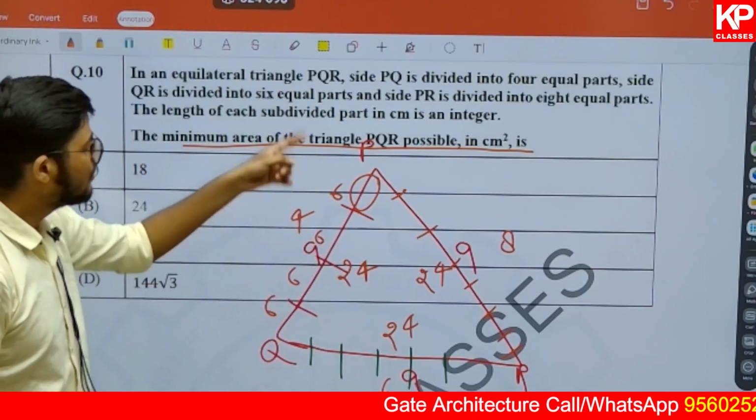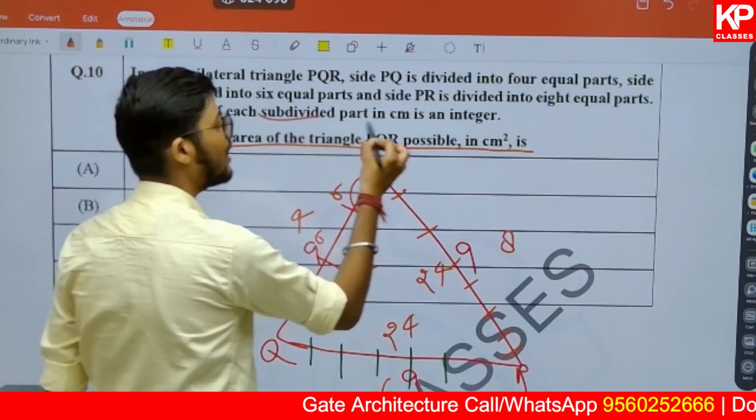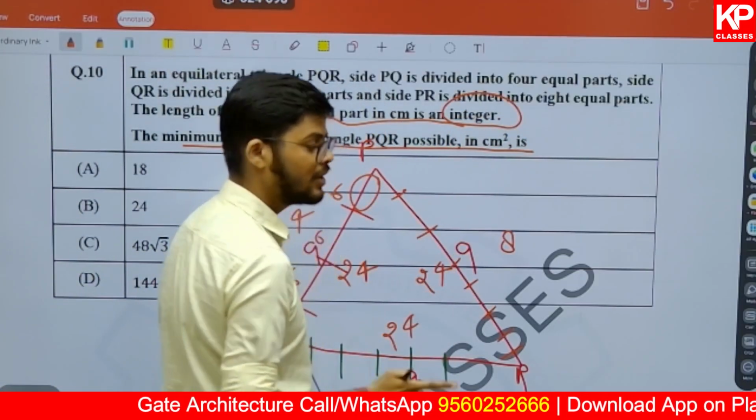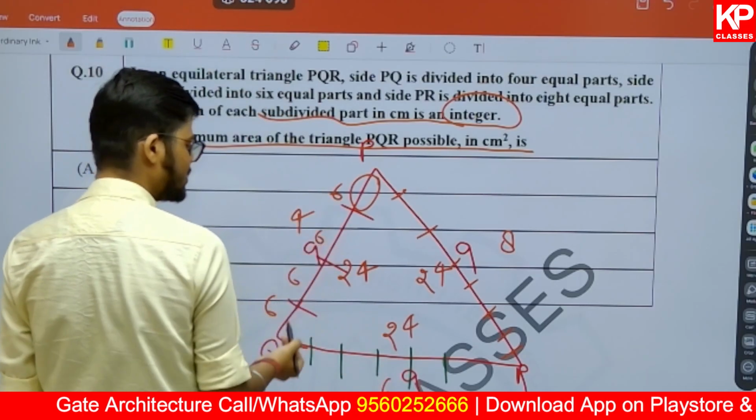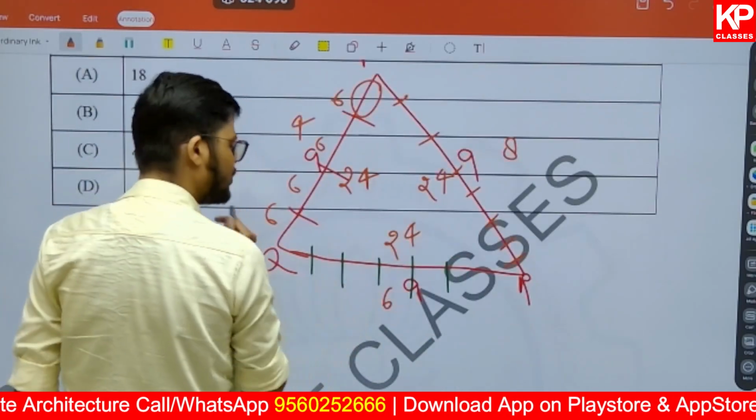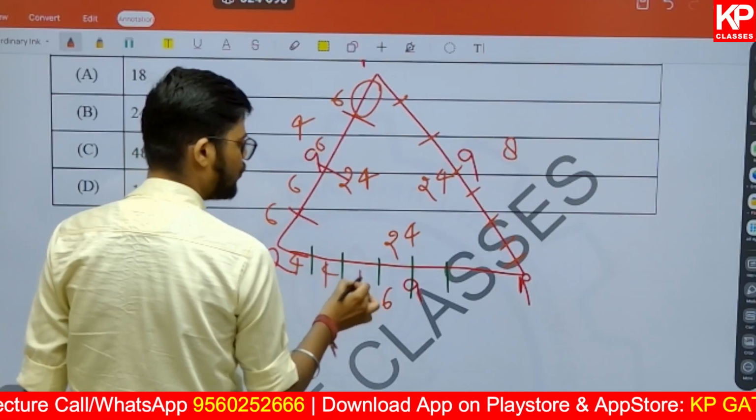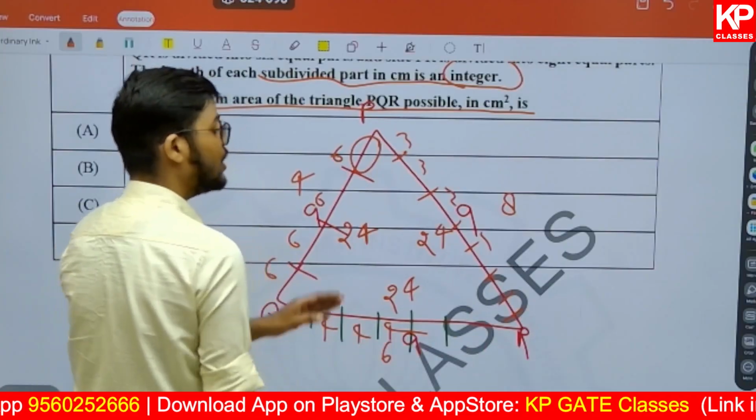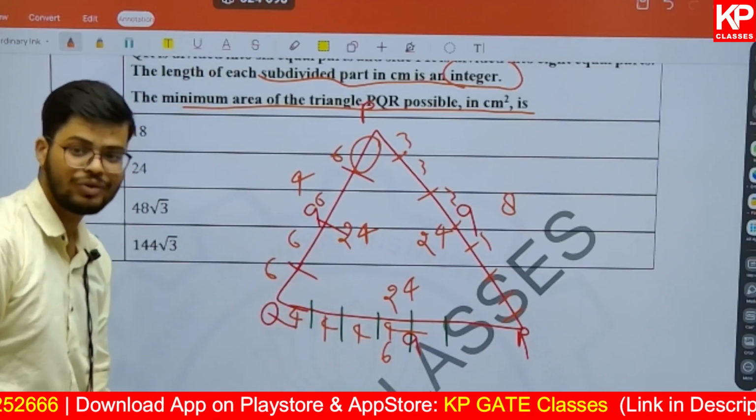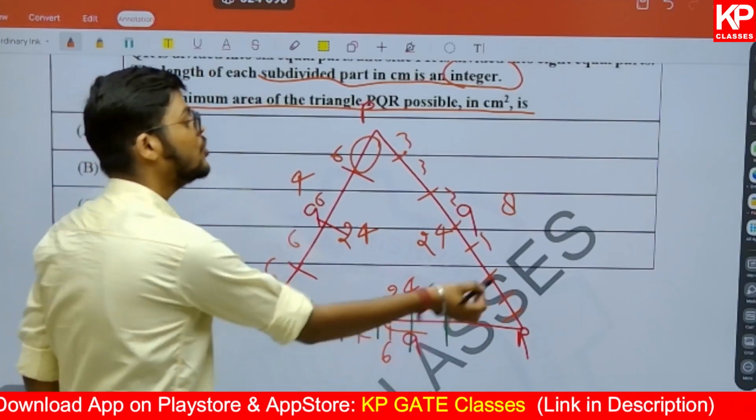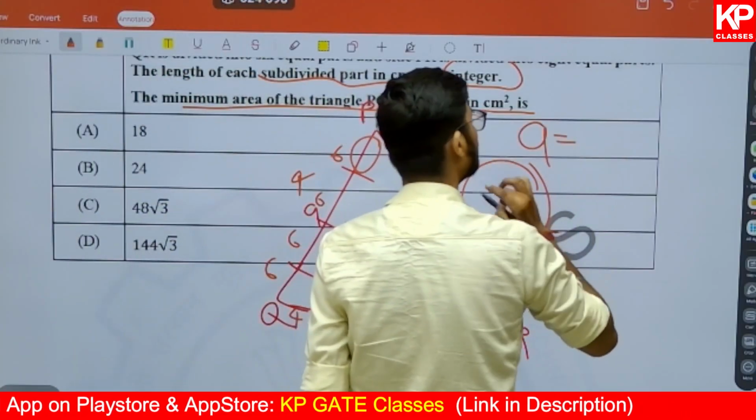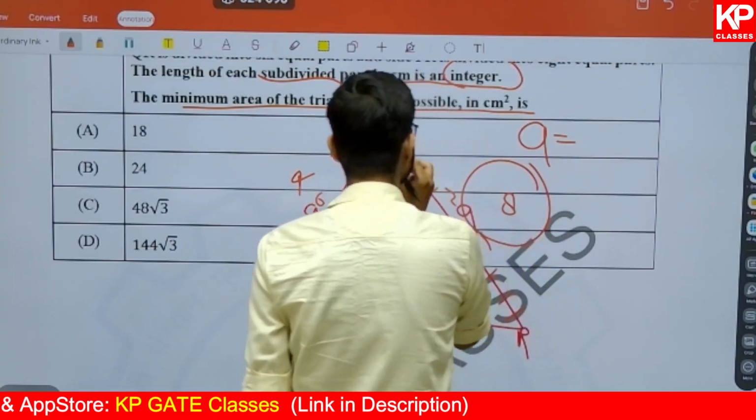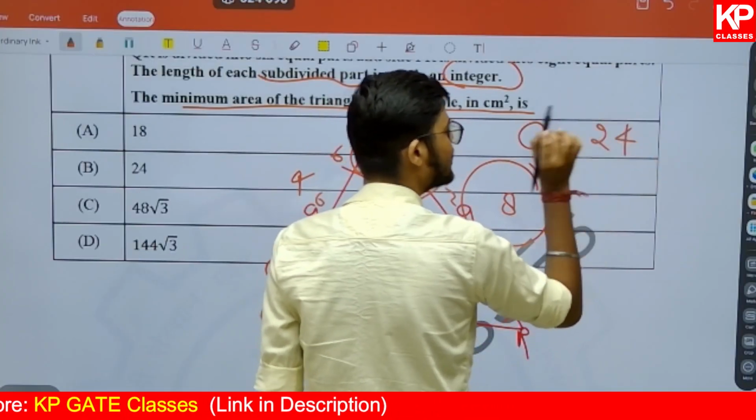Because once you divide it, each subdivided part in centimeter is an integer. That means you are not getting a fraction, you are not getting a decimal, you are getting an integer. So here you are getting 6, 6, 6, 6, all being integers. 24 divided by 6 parts gives 4, 4, 4, 4, 4, and here we are getting 3, 3, 3, 3, 3, all are integers. But if you take any number which is less than 24, it will not be the correct answer. So the minimum side is going to be the LCM, and that LCM is equal to 24. That means the minimum side that is possible in such a case is going to be 24.